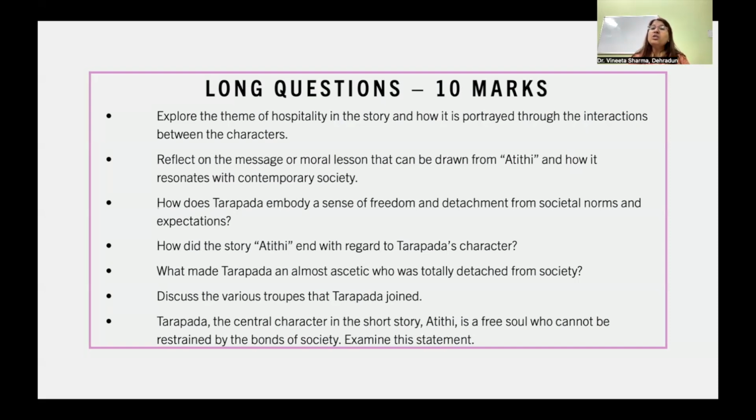So, when I am giving you this list of questions, the purpose behind it is these are all important, or you can say possible questions that can be asked. If you are able to answer these questions, you may take it as a criteria to check yourself. If you are able to have sufficient points to write the answers of these questions, then you can say that yes, your story is prepared.